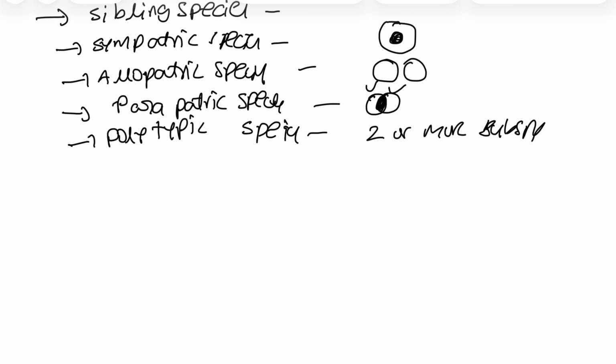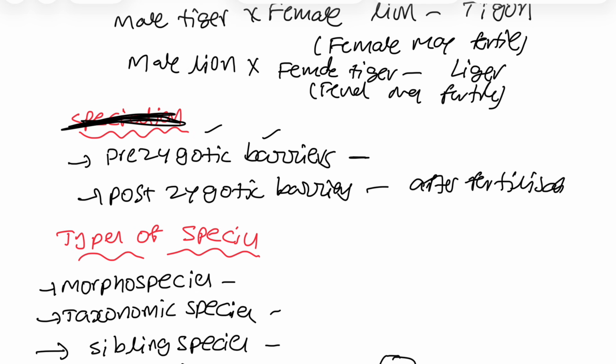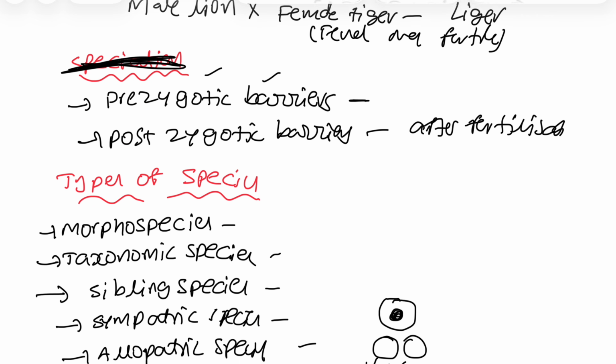Also we can see endemic species. Endemic species means they are present in only one place. Species which are restricted to a particular geographical area are endemic species. Next we see cosmopolitan species. Cosmopolitan species means species which are distributed throughout the world. Endemic means only one place, cosmopolitan means different places. That is about species. In the next class we will see about taxonomic hierarchy.